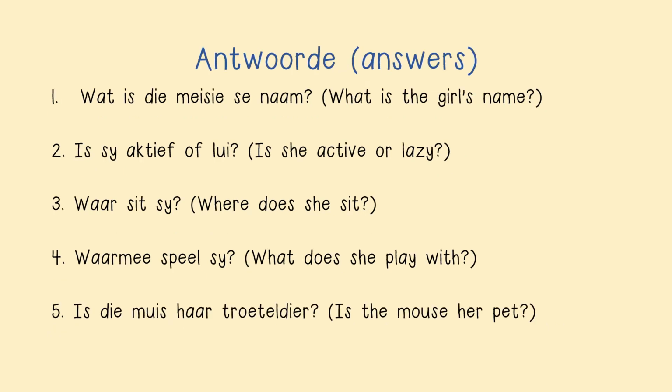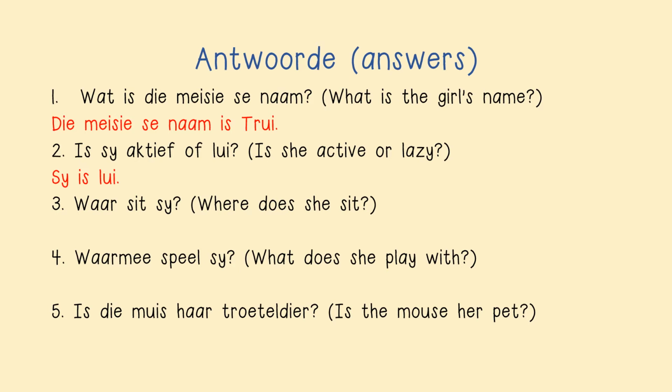Nou ons doen die antwoorde. Now we will do the answers. Let's see if you remember the correct answers. Number 1. Wat is die meisie se naam? What is the girl's name? Die meisie se naam is Vrae. The girl's name is Vrae. Number 2. Is sy aktief of lui? Is she active or lazy? Sy is lui. She is lazy. Number 3.